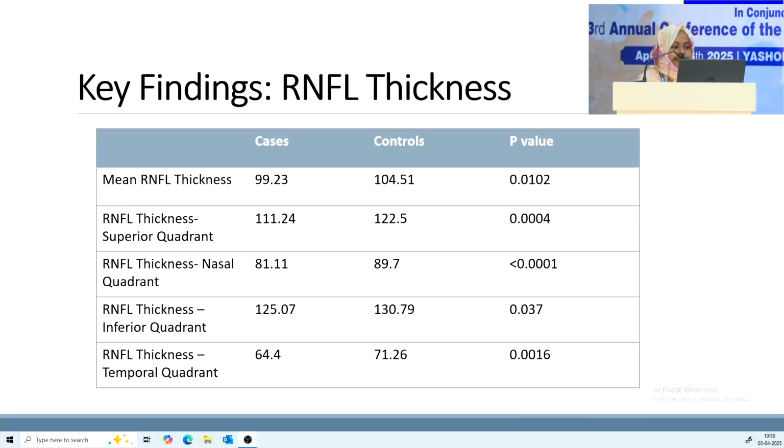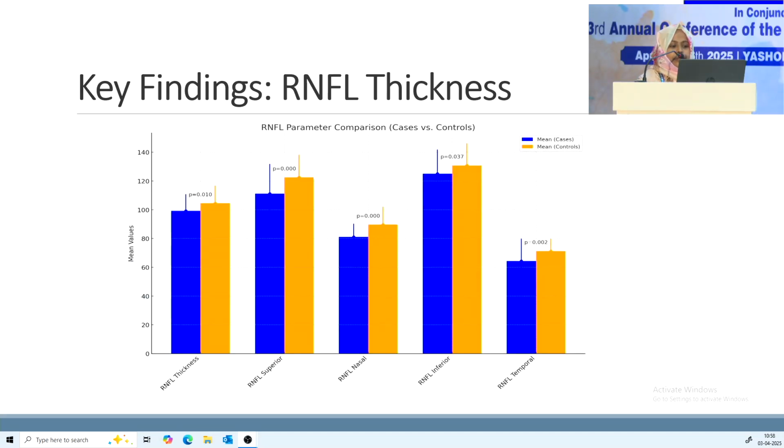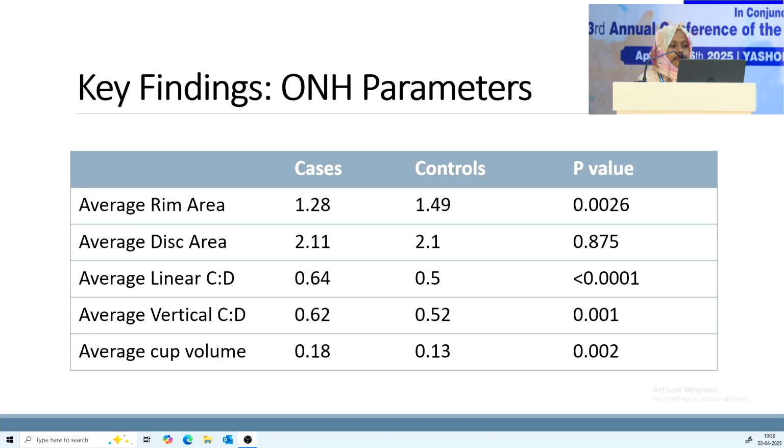And these were the key findings. Mean RNFL thickness and RNFL thickness in all quadrants were reduced in cases when compared to the controls. And this is the graphical representation showing mean RNFL thickness and RNFL thickness in superior, nasal, inferior, and temporal quadrants were lesser in cases when compared to the controls.